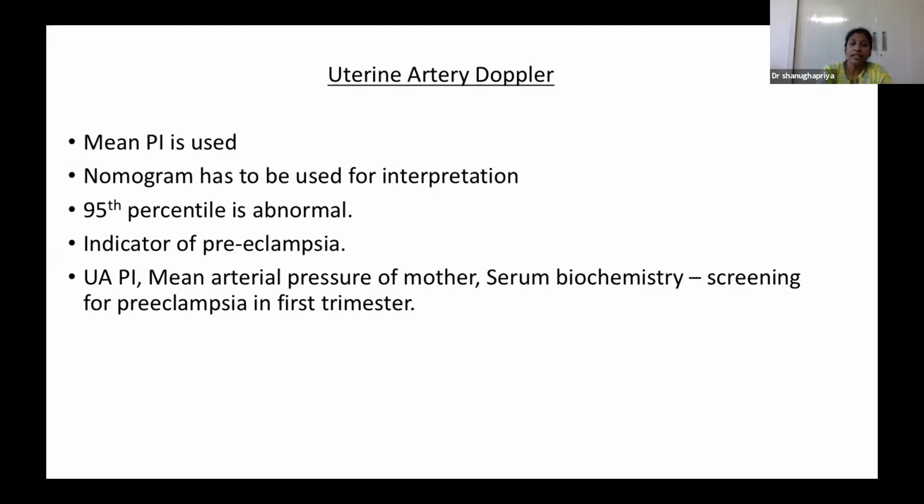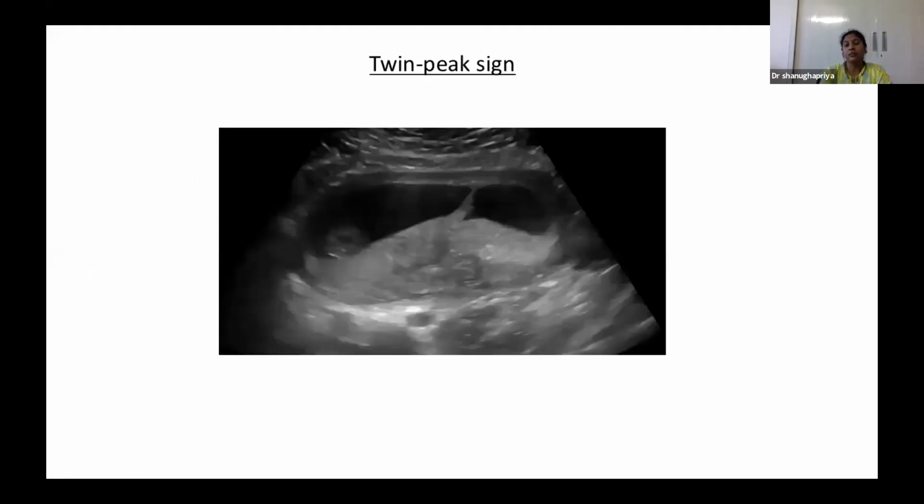If we combine the uterine artery PI with mean arterial pressure of the mother and serum biochemistry, like the previous speaker told, the sensitivity for preeclampsia in the first trimester is increased. Okay, this is just for the conclusion's sake, because